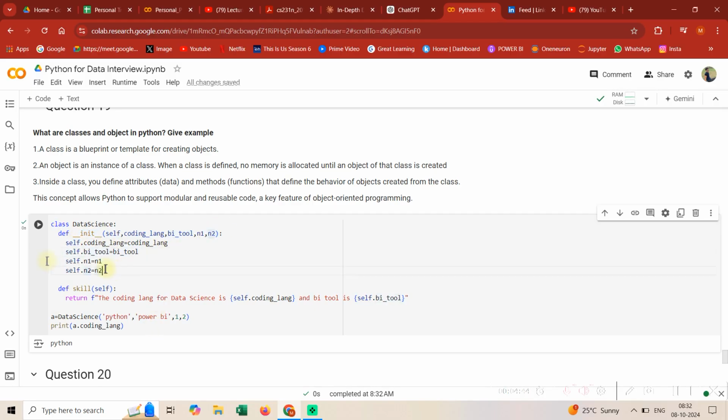Now let's say I've taken two inputs from the user, n1 and n2. Guys, the main thing is I can write some logic over here: self.n1 into self.n2. And I'll be calling the function a.skill.